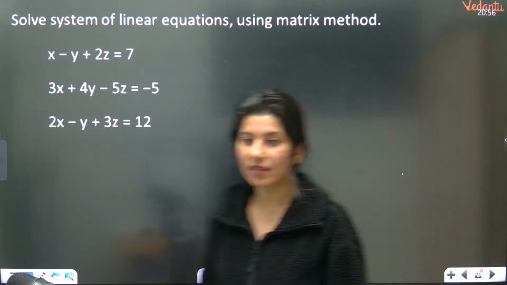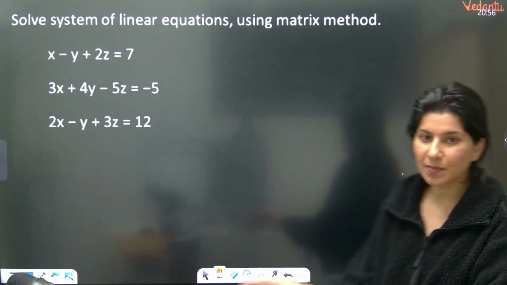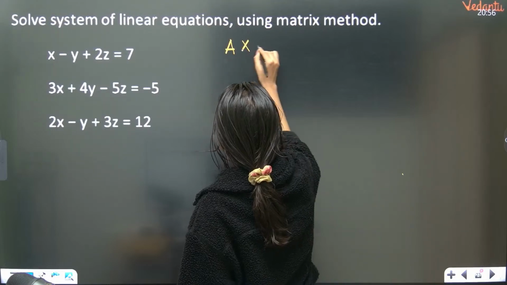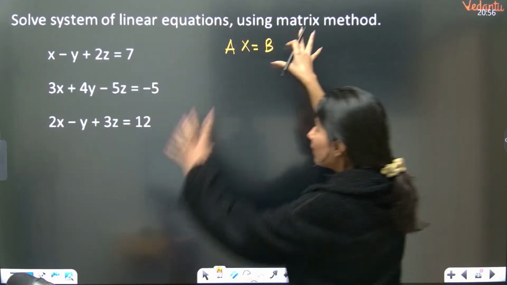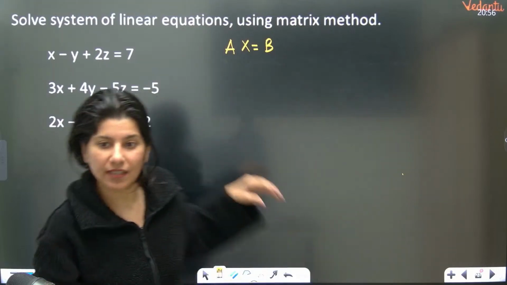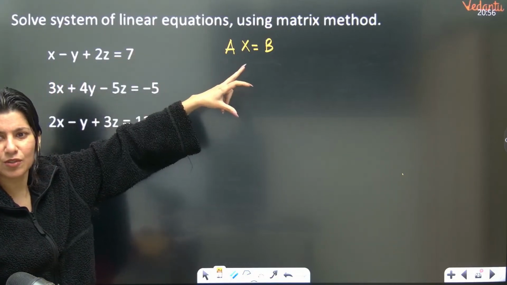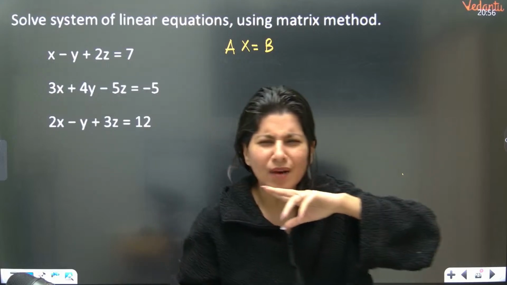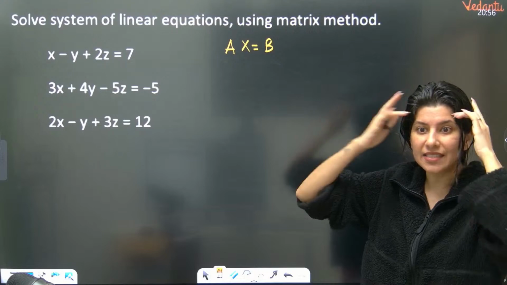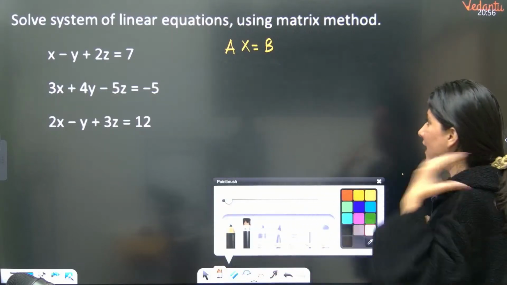Now we have one question from matrices, which is to solve a system of linear equations using the matrix method. One last question let's do. So you know what the matrix method is. AX equals B is the equivalent matrix equation related to this. These 3 equations can be replaced by AX equals B. I will tell you how.